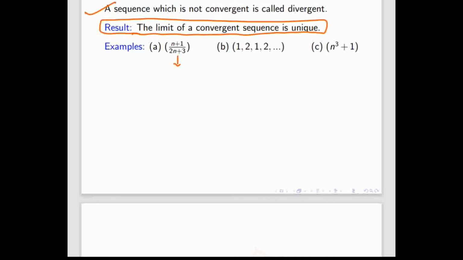In this example, I will write xn is (n plus 1) by (2n plus 3) and L equal to half. You are saying 1 by 2.